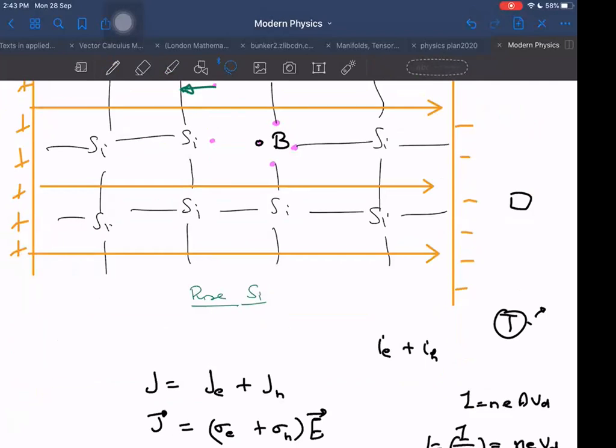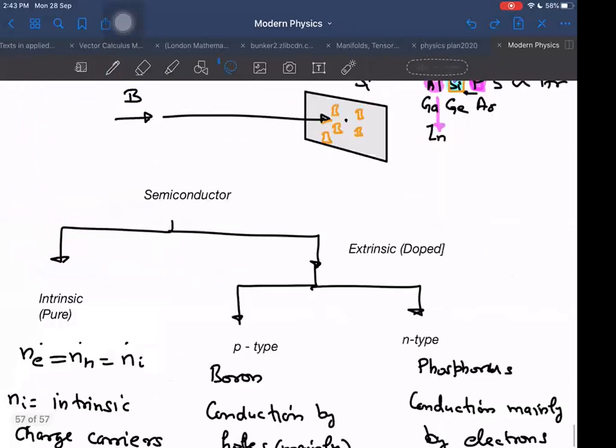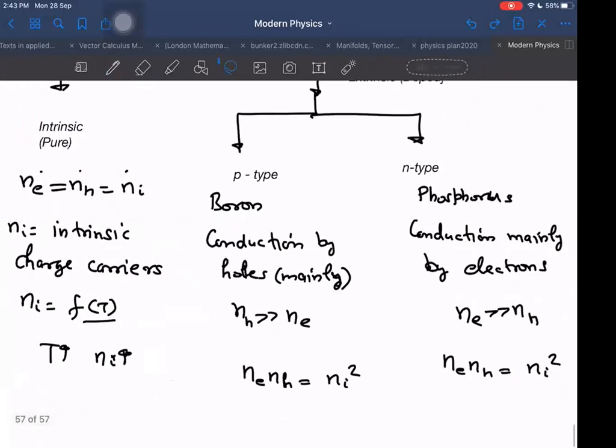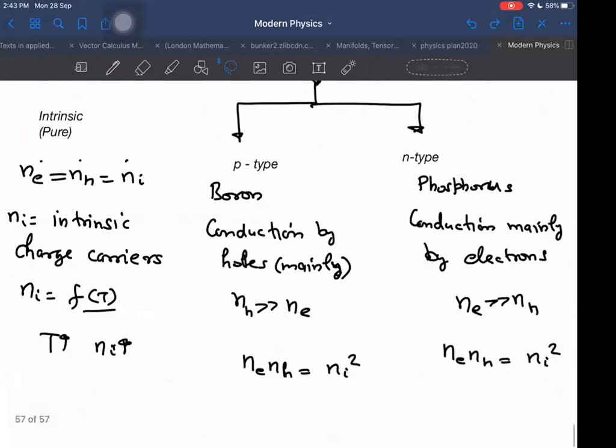This will in fact start forming a bond also. That is possible, so boron may also start forming 4 bonds, provided some electron comes from somewhere and fills up this vacancy of boron. As a result, some electrons which were already present will now be less. So electrons will decrease in the same proportion, and the holes will increase in the same proportion.